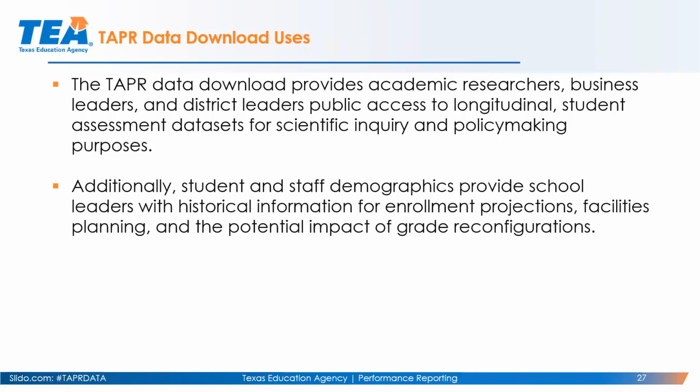Business leaders like to look at demographic information, and all of that is available by every single campus in the state, so roughly 9,000. And also district leaders like to look at this to analyze their demographics over time or STAR performance over time. And so when you have numerators and denominators and percentages, this is very powerful because then you can get a longitudinal history of how your campus or district or county or service center has been performing, not just on STAR, but on graduation rates, demographics, CCMR, military enlistment. All of that is available through the TAPR data download.